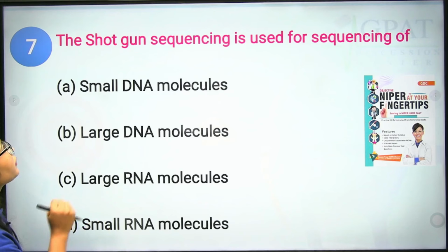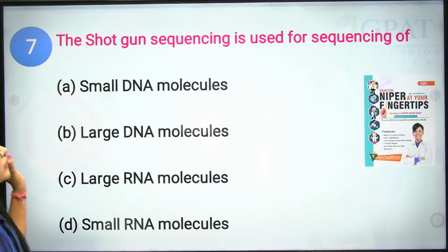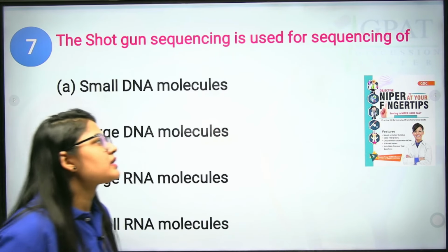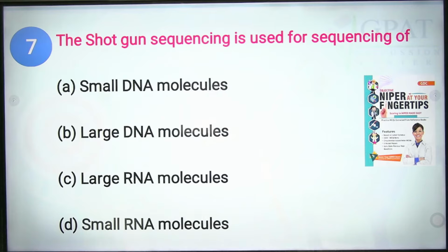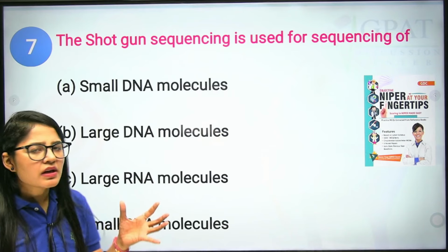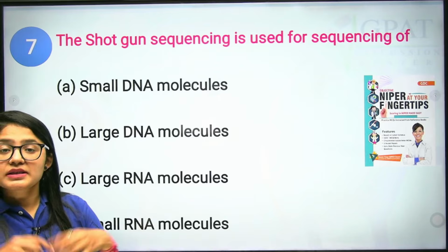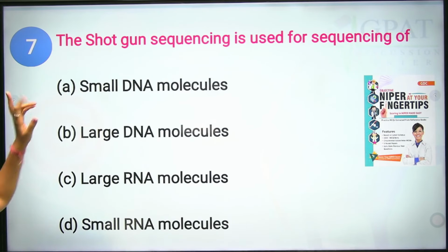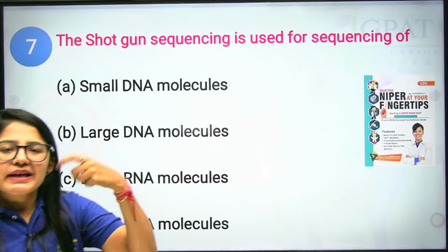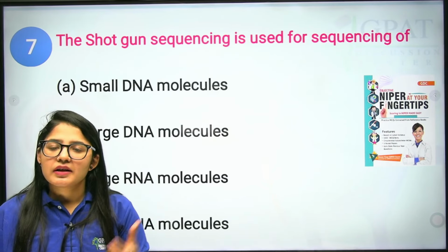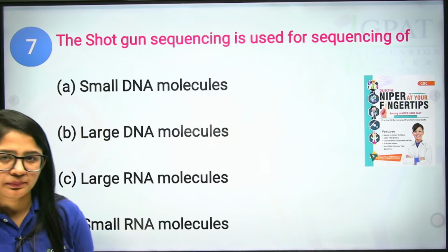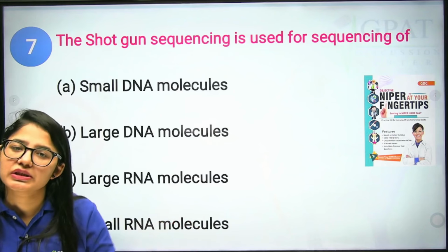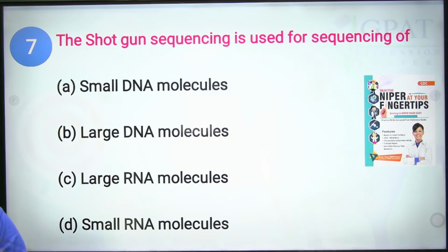Okay. Now the next question. The shotgun sequencing is used for the sequencing of, okay, shotgun. By using a gun, I think you can break some pieces. So obviously, for small DNA molecules, the DNA is already small in nature, so how can a gun break it? I am just giving you a logical reason. Okay, so this is the wrong answer.